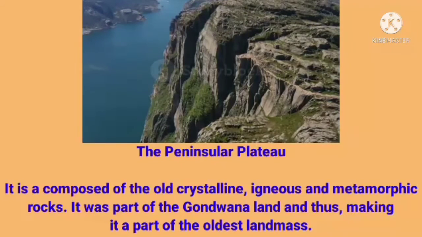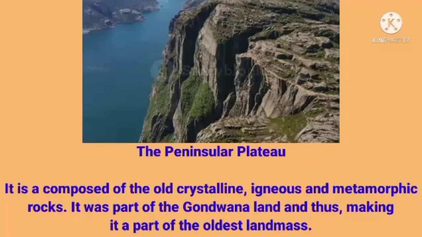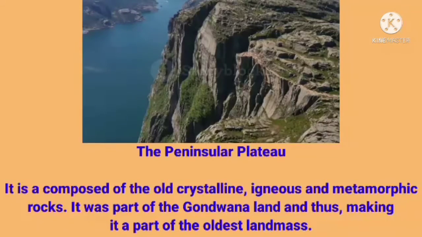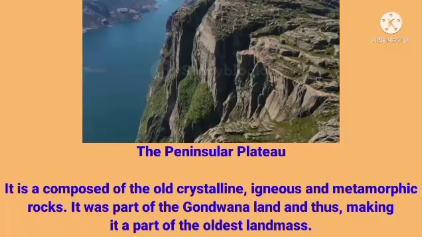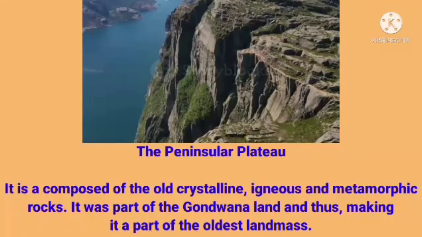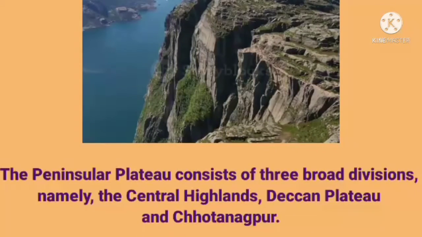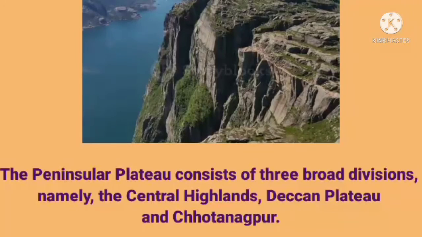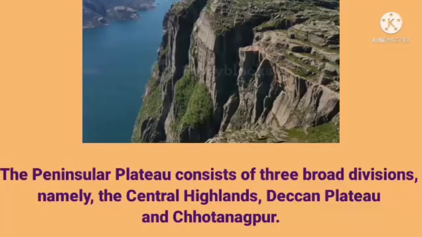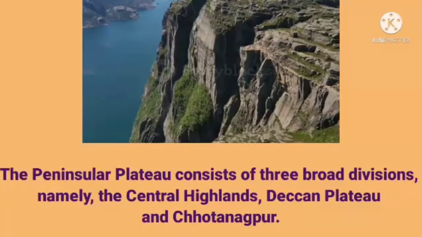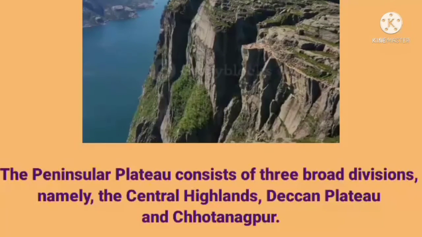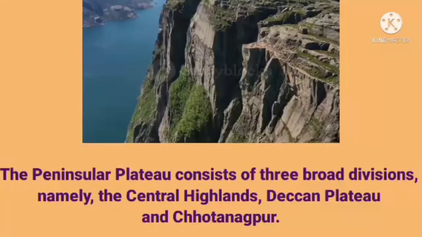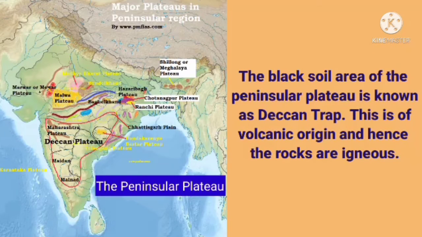It is bordered by the Delhi Ridge in the northwest, the Rajmahal Hills in the east, the Gir Range in the west, and the Cardamom Hills in the south. This is one of the oldest and most stable landmasses of India, and the peninsular plateau has undergone recurrent phases of upliftment and submergence accompanied by crustal faulting and fractures.